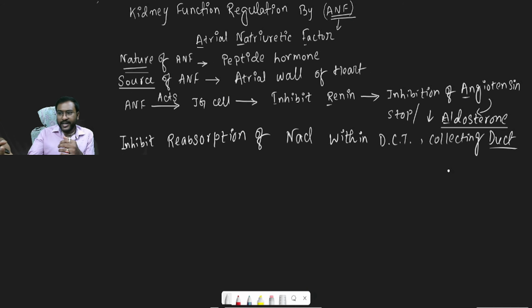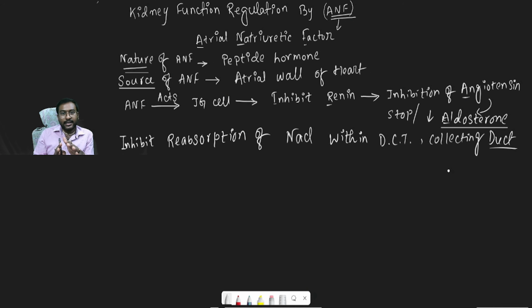So from the beginning: ANF is known as atrial natriuretic factor, a peptide hormone released from the atrial wall of the heart. ANF acts on the JG cell, and release of renin is inhibited.